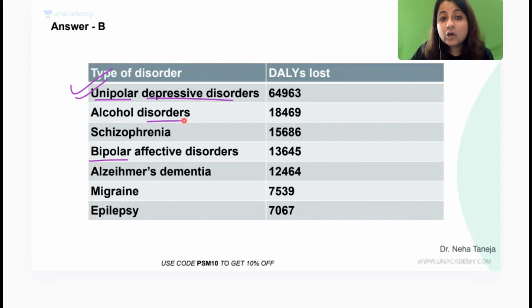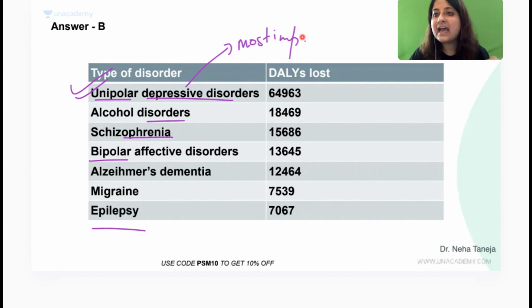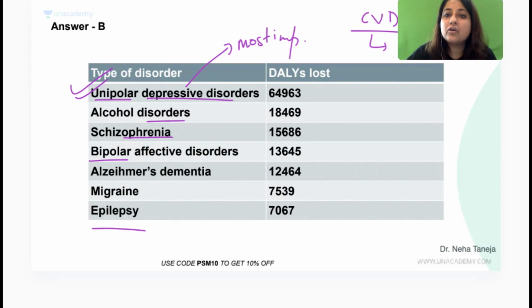Then see, alcohol disorders, schizophrenia, bipolar, Alzheimer's, migraine, epilepsy. Just at least remember the most important one. But if I ask you majority, what is the maximum cause of DALY in India as well as globally? Which disease is the maximum cause of DALY? It is cardiovascular diseases. In cardiovascular disease also it is coronary artery diseases. Clear everyone? Understood this point? It is a PYQ, so don't mark it wrong.